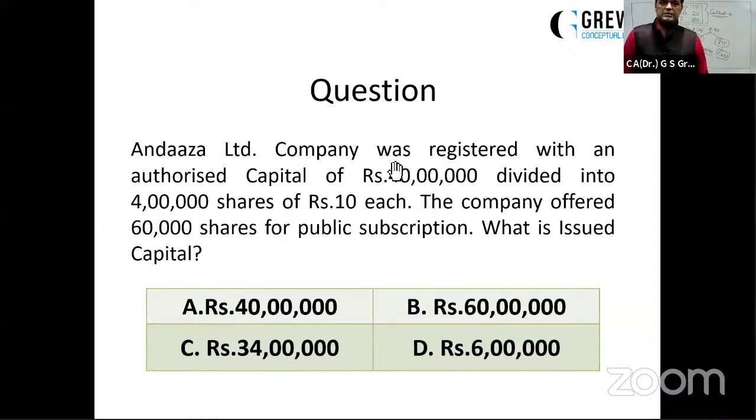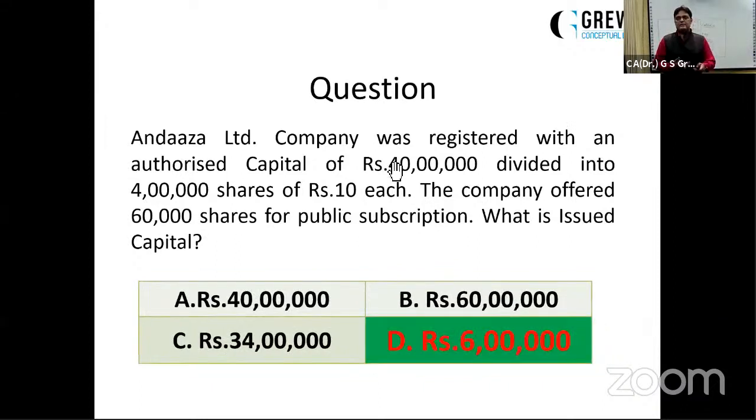A company was registered with an authorized capital of ₹40 lakh, divided into 4 lakh shares of ₹10 each. Now, this is the authorized capital, 40 lakh rupees. The company offered 60,000 shares for public subscription. What is issued capital? Dear students, you will find such types of questions in your board exams also. You might take it as a very easy question, but you will find these types of questions in your board exams. 60,000 shares were offered to the public. What is the issued capital?